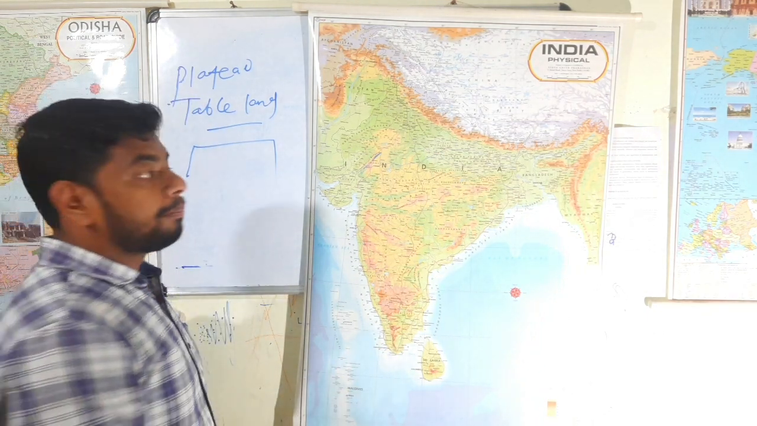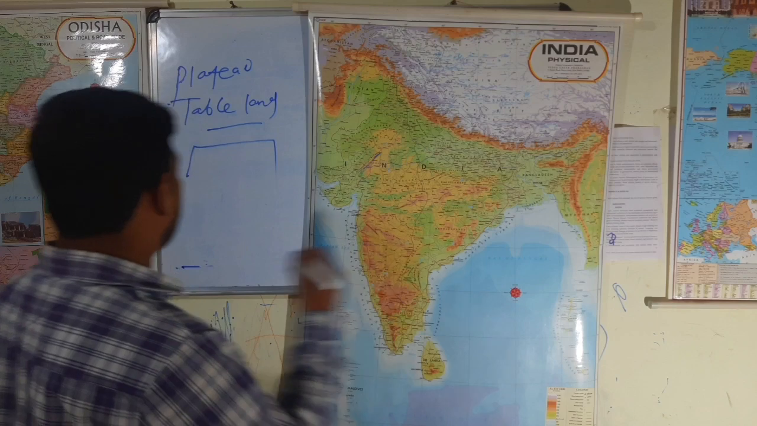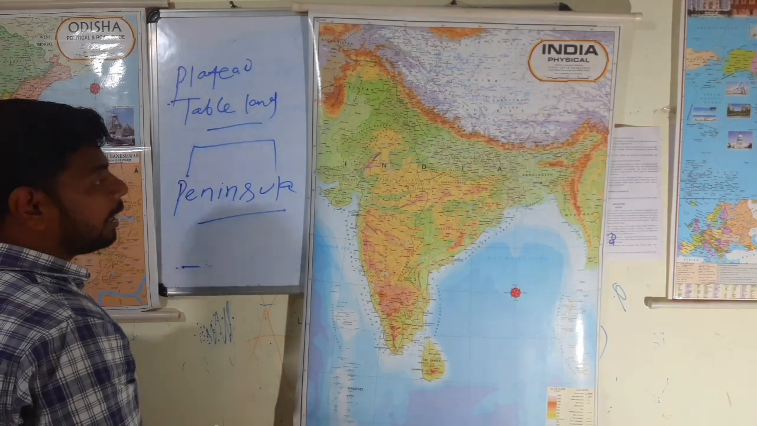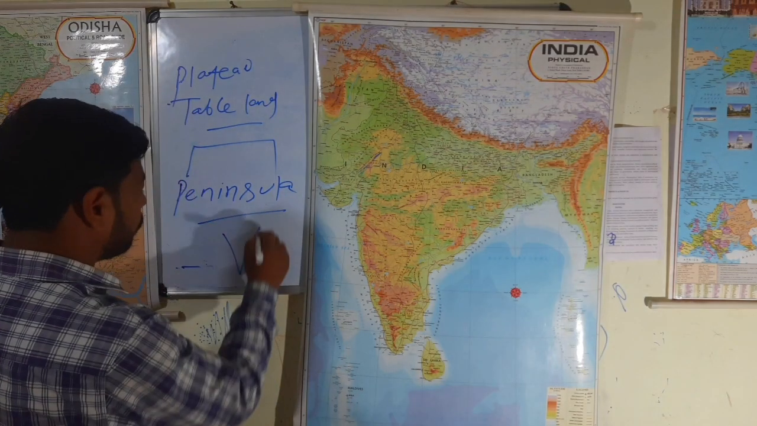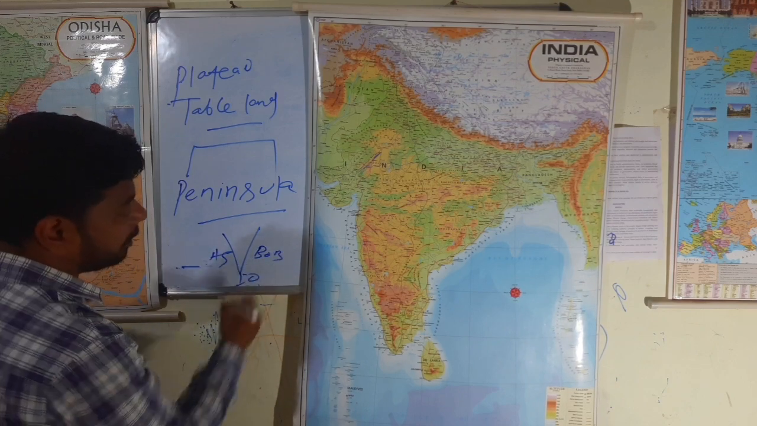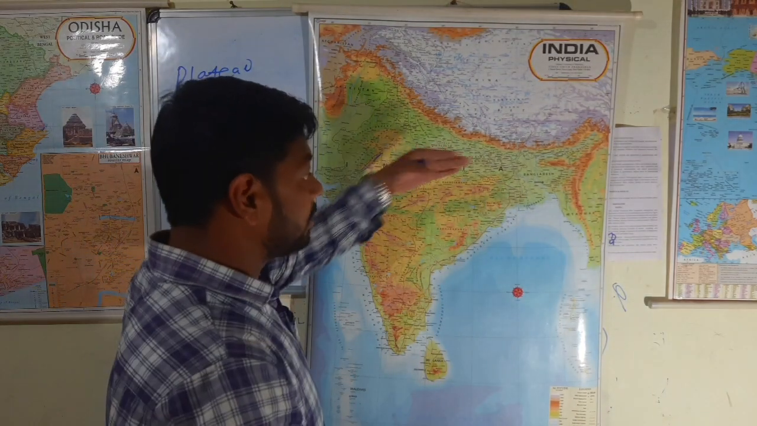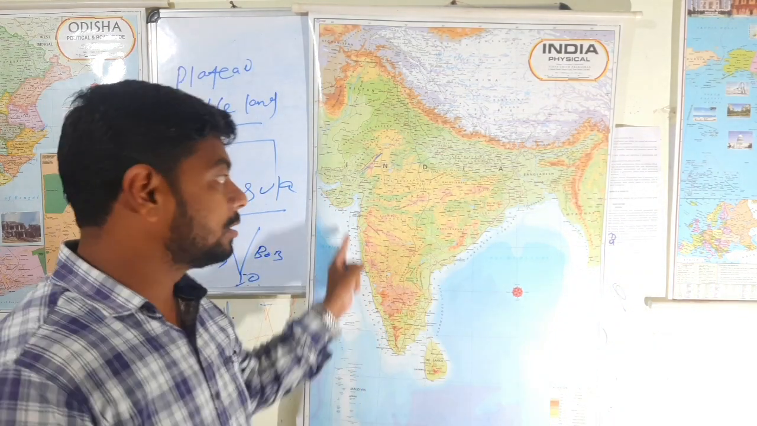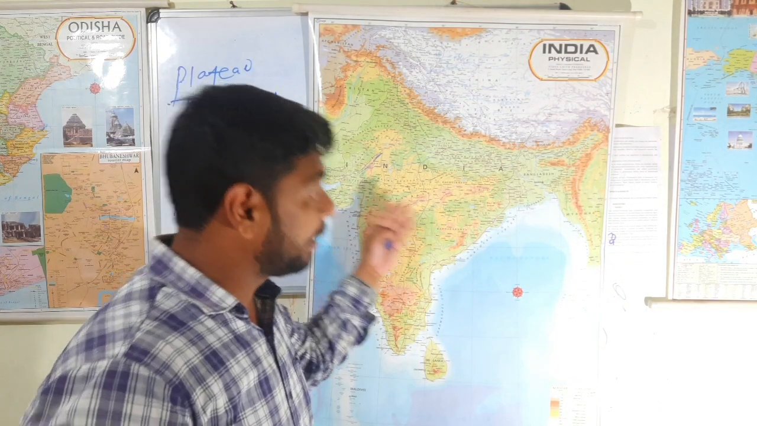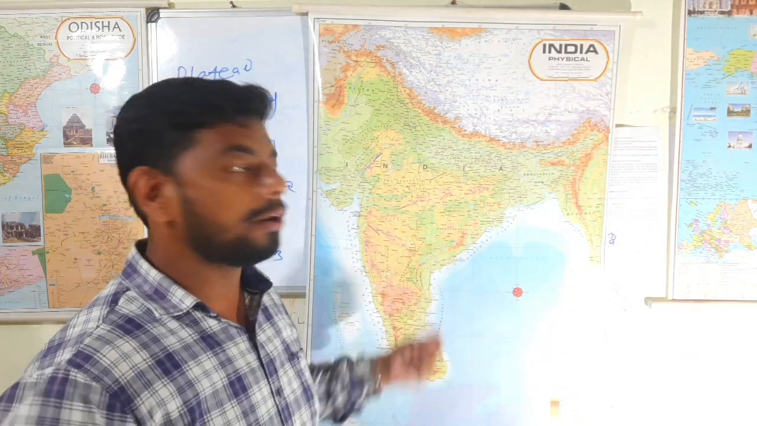And here the peninsular plateau is there, and one of the terms we will often come across is peninsula. Okay, peninsula means a region which is covered on three sides with water, like India. Here the Bay of Bengal, here the Arabian Sea, and here the Indian Ocean. Because India is covered on three sides with water, the region is called the Indian Peninsula. And the rivers which flow over the peninsula part are called peninsular rivers. The plateaus located in the peninsula part are called the peninsular plateau.